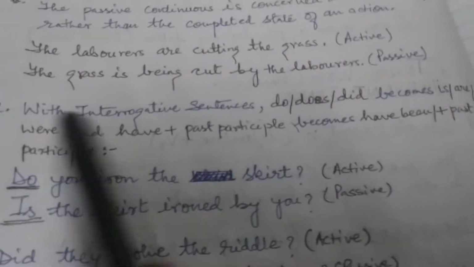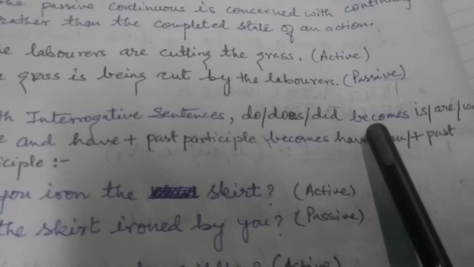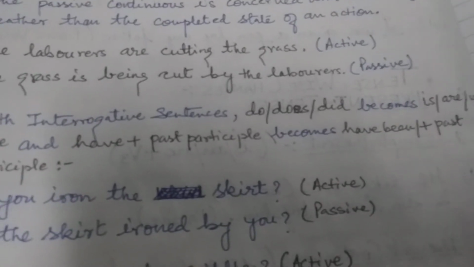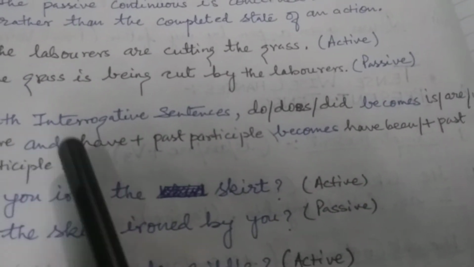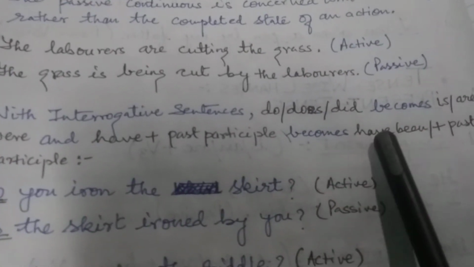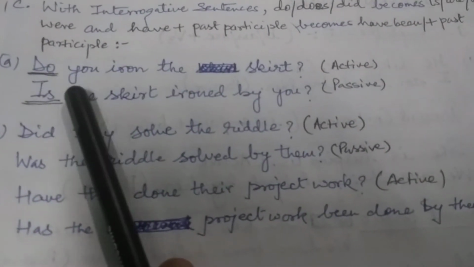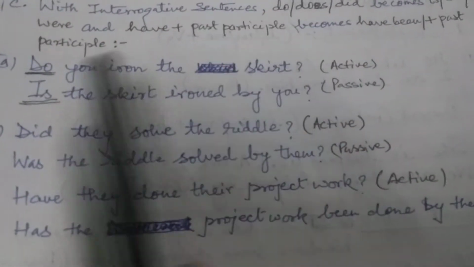Dear students, you should also keep in your mind that with the interrogative sentences, do, does, did become is, are, was and were, and have plus past participle becomes have been plus past participle. Now let us observe some examples to justify this statement.